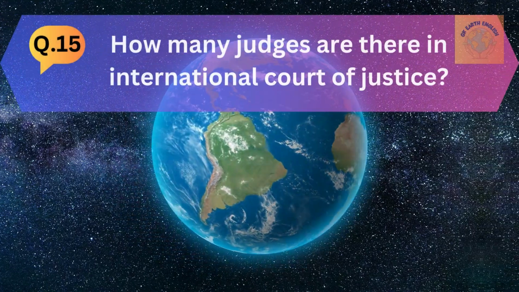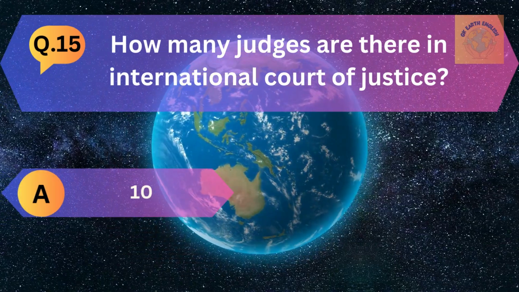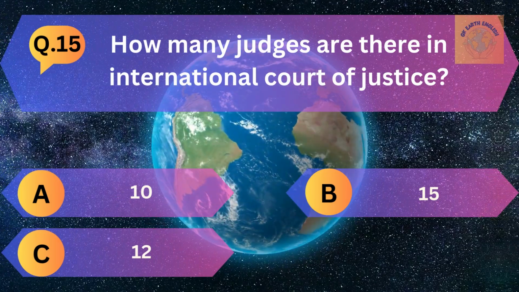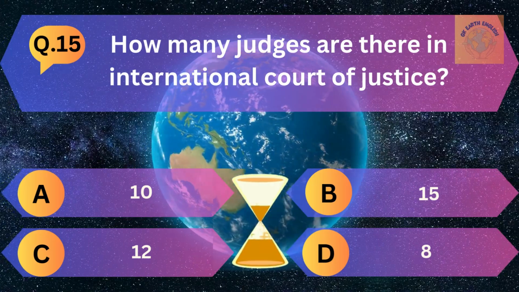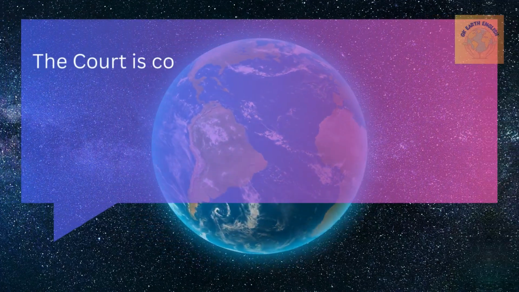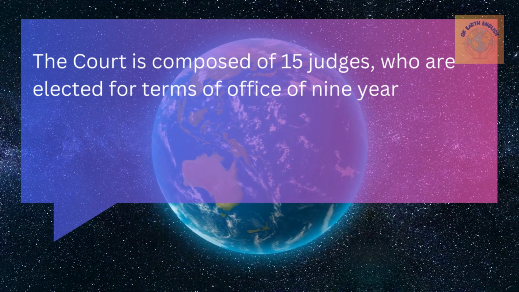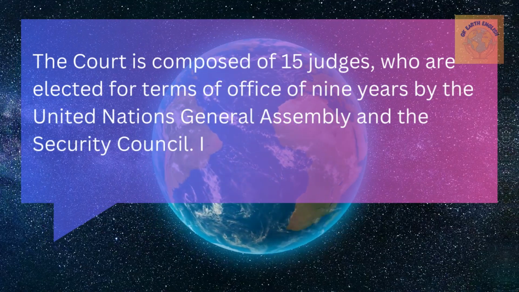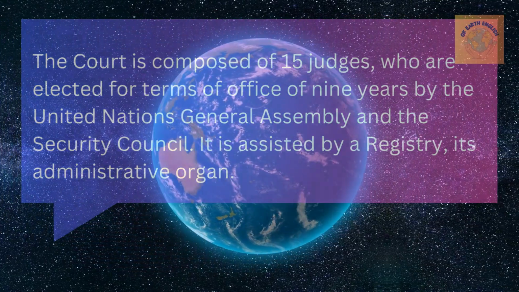Question number 15. How many judges are there in the International Court of Justice? A. 10, B. 15, C. 12, and D. 8. The correct answer is 15. The court is composed of 15 judges who are elected for a term of office of 9 years by the United Nations General Assembly and the Security Council. It is assisted by a registry, its administrative organ.